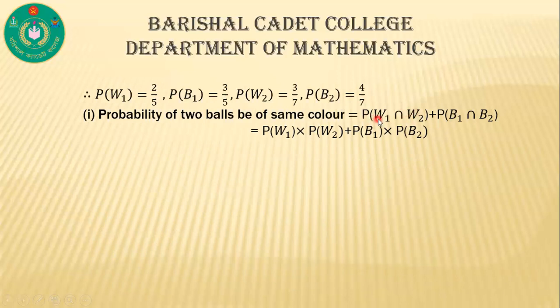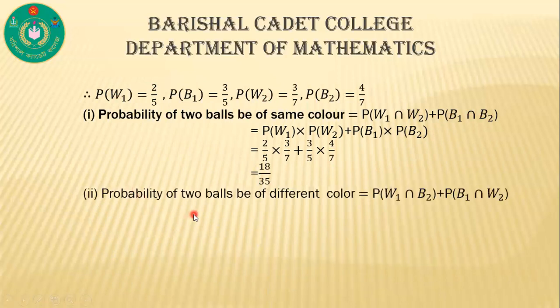That's why we can write P of W1 into P of W2, plus P of B1 into P of B2. Now putting the values here, P of W1 means 2 by 5 and P of W2 means 3 by 7, and P of B1 means 3 by 5 into 4 by 7. After calculating this, we can write 18 by 35.